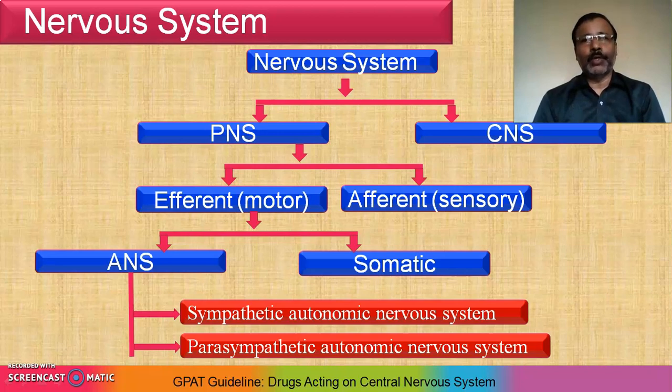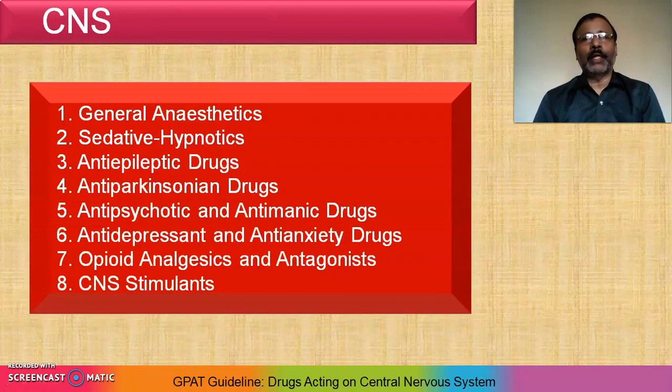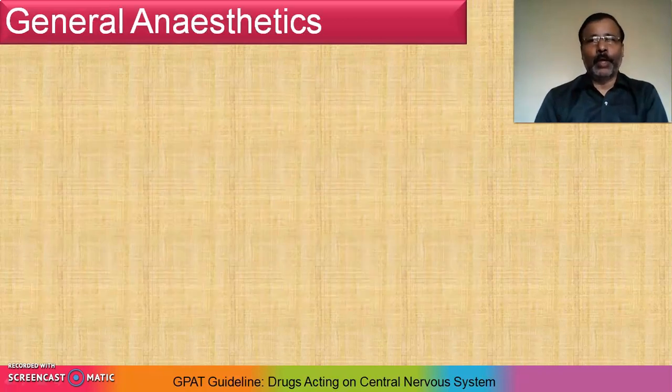So today we are focusing on the central nervous system. In this video I am discussing the chapters that come under the central nervous system. The first chapter that I am discussing is general anesthetics, then sedative hypnotics, then antiepileptic, then anti-Parkinsonian drugs, fifth antipsychotic and anti-manic drugs, sixth antidepressant and anti-anxiety drugs, seventh opioid analgesics and antagonists, and lastly I will cover the guidelines regarding CNS stimulants. Now let us see the guidelines regarding general anesthetics.